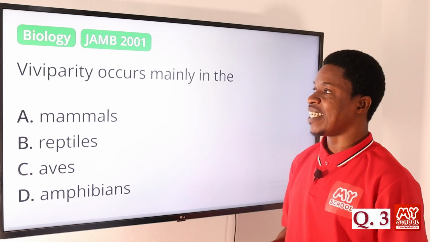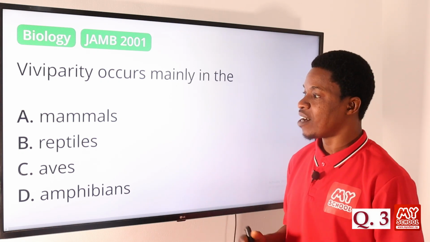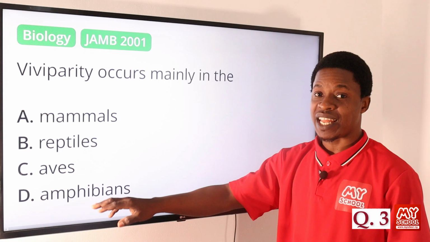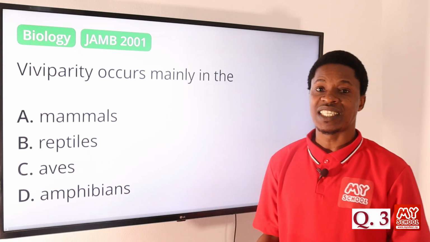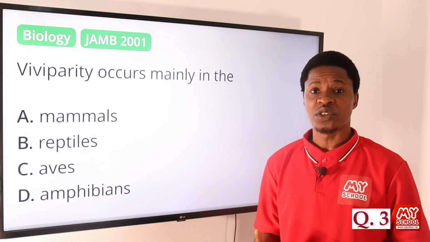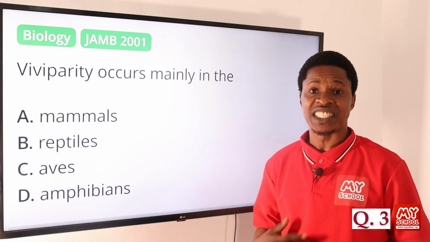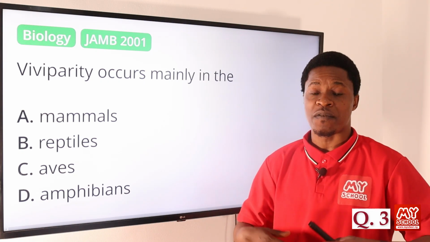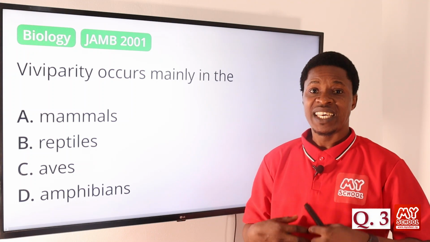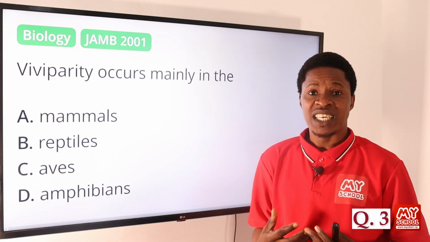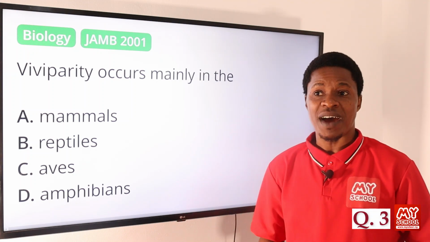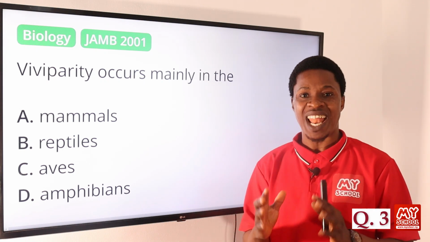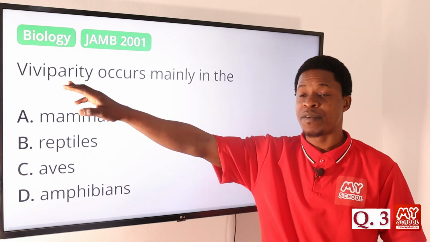Viviparity occurs mainly in the where? Is it in mammals? Is it in reptiles? Is it in apes? Is it in amphibians? Okay. Viviparity actually is a type of reproduction where fertilization takes place inside of the organism, and then the baby develops in the womb, and then it's giving birth to a life. Okay, that is where we have viviparity.